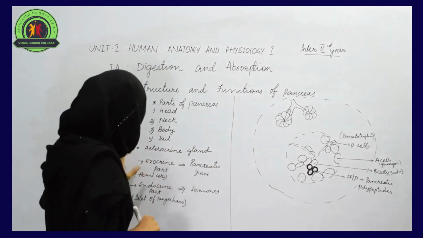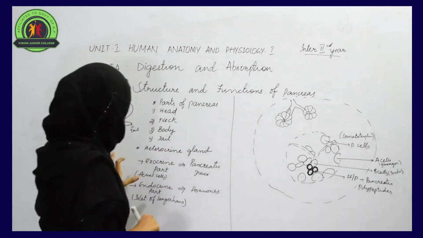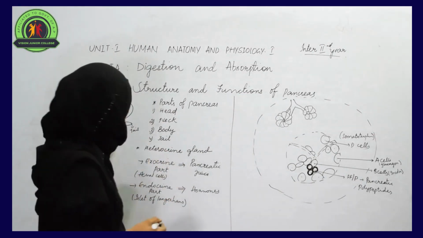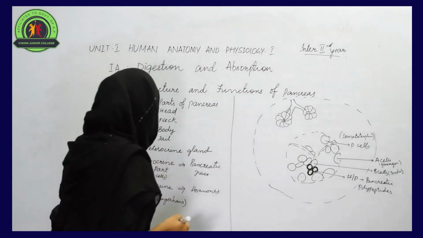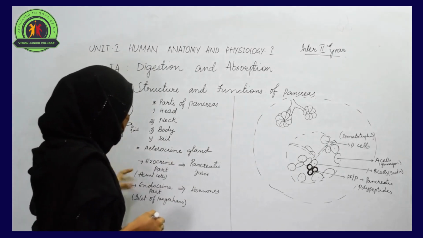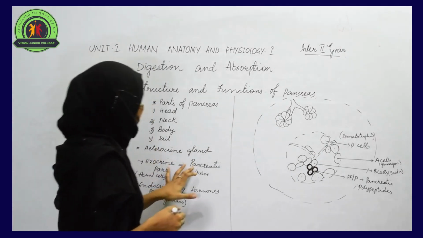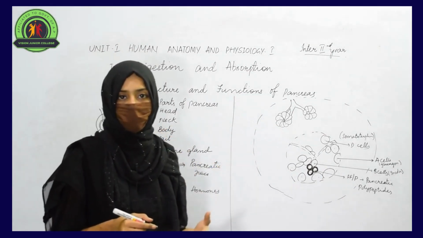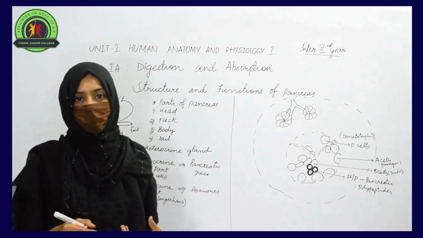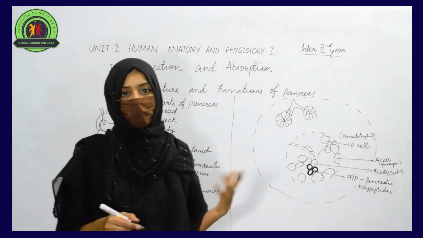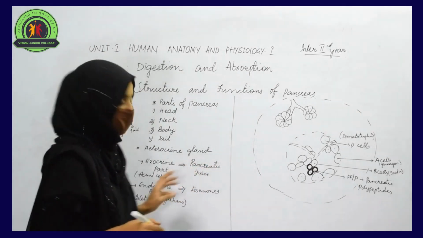So the exocrine part, which is present in the pancreas, shows the presence of some specialized cells, and these cells are called acinar cells. These cells are responsible for secreting pancreatic juice, and this pancreatic juice can be transferred for the process of digestion through the different ducts that we have already discussed in the last sessions.